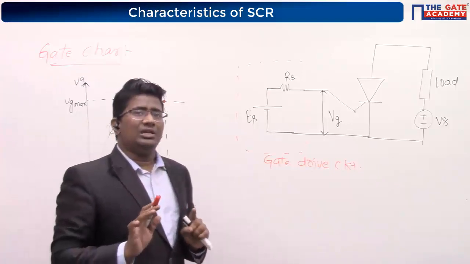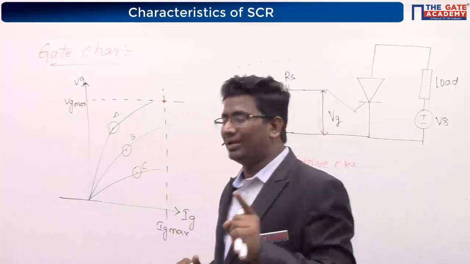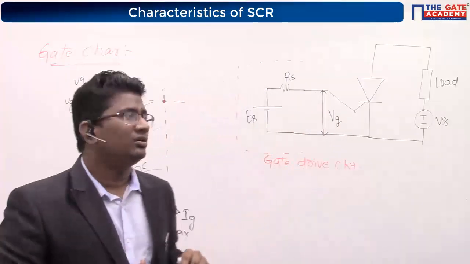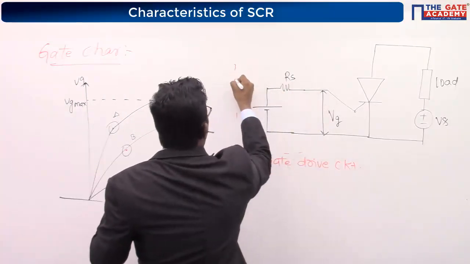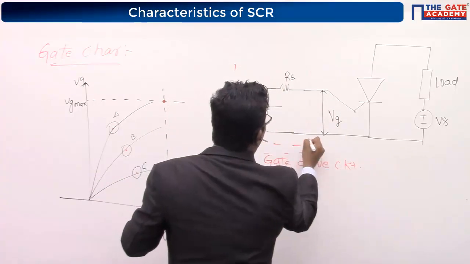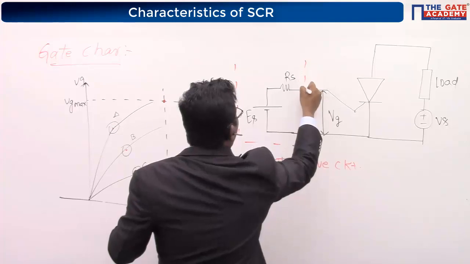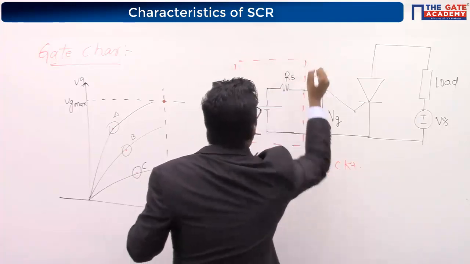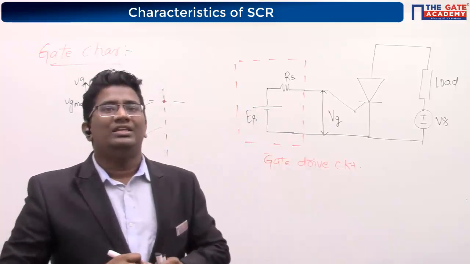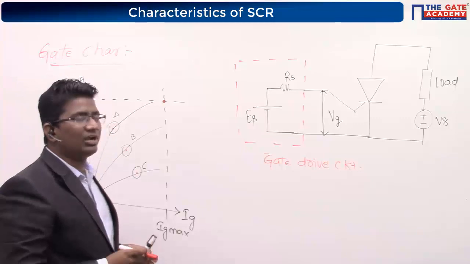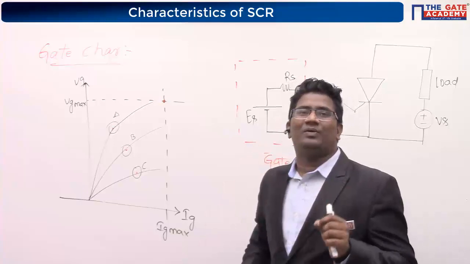Now, please concentrate here. Your gate drive circuit, this entire block with ES and RS, is it a low power circuit or a high power circuit?